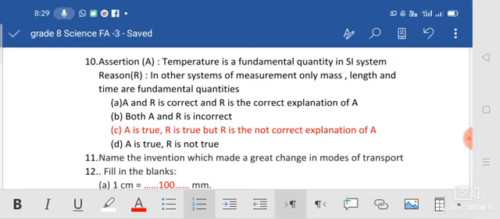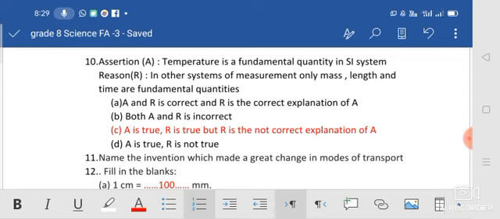Reason: in other systems of measurement, only mass, length and time are fundamental quantities. In other systems of measurement like the CGS system and MKS system, mass, length and time are fundamental quantities. Yes, both statements are true. So listen, A and R are correct and R is the correct explanation of A.